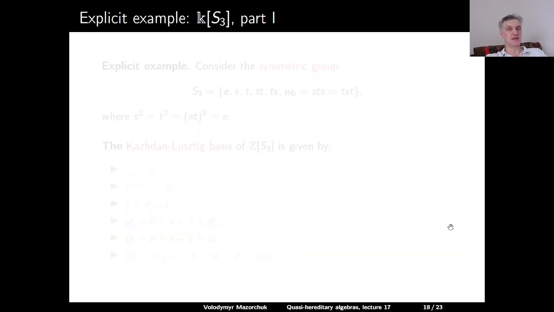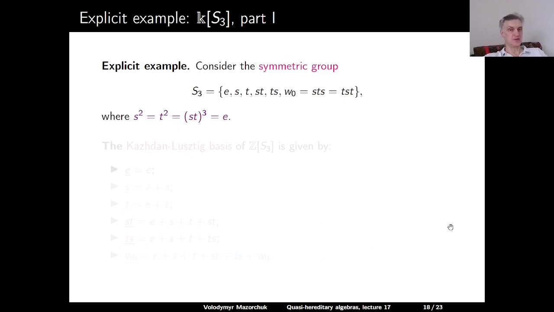So here is a detailed example of the group algebra of S3. We consider the group S3, so that's the group of all permutations of 1, 2, and 3. It has 6 elements, and for simplicity we will write those elements in the Coxeter representation of S3.